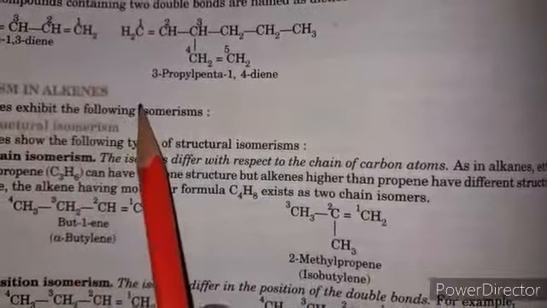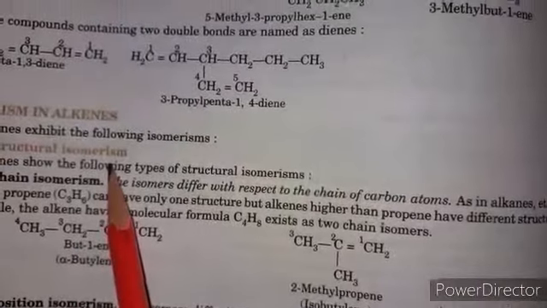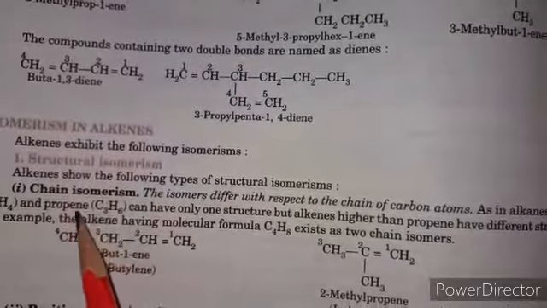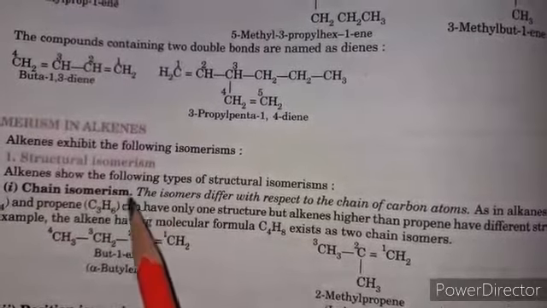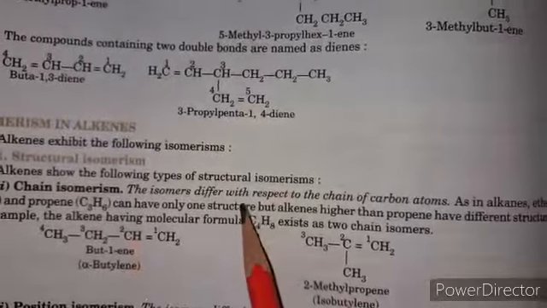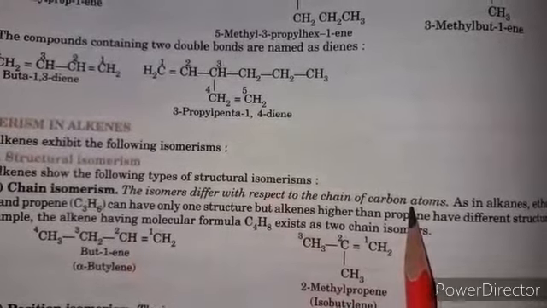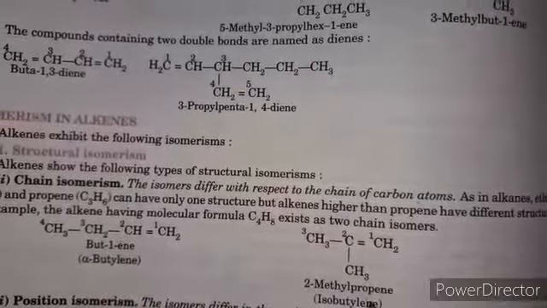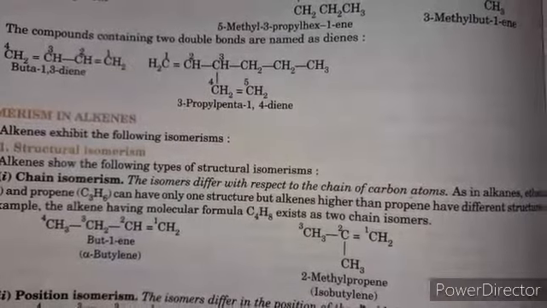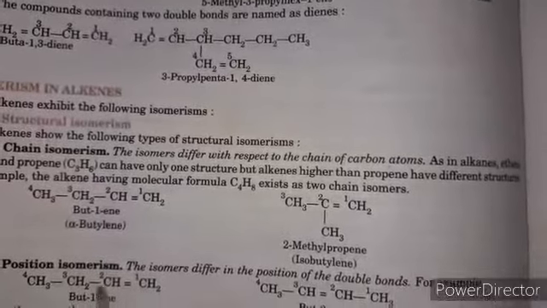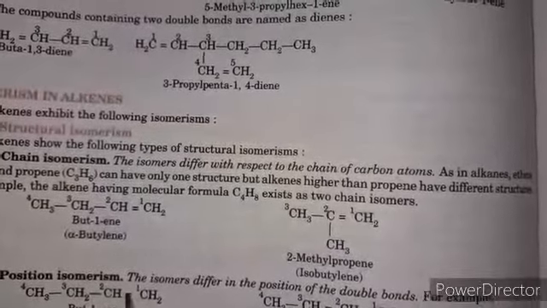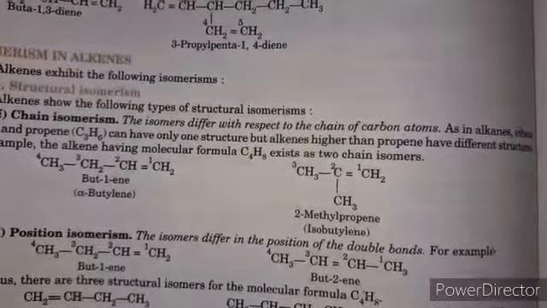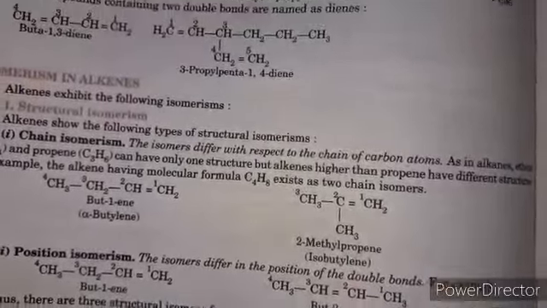Next, isomerism in alkenes. It shows 2 types of isomerism, that is structural and geometrical isomerism. First, structural isomerism, which shows chain and position isomerism. In chain isomerism, the isomers differ with respect to the chain of carbon atoms. It may be linear or branched. This is but-1-ene, this is 2-methylpropene or isobutylene. In position isomerism, the position of the double bond may change. In this case but-1-ene, in this case but-2-ene. Clear? In this way we show position isomers.